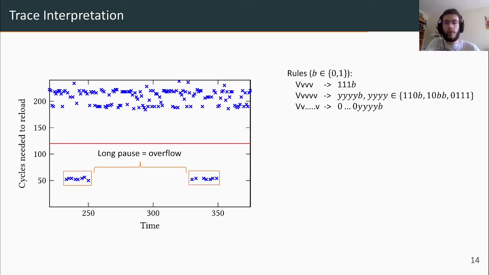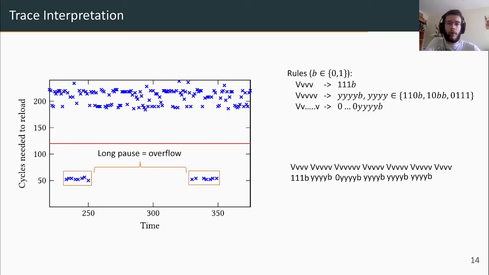Now, consider that the trace gives us the following execution flow, where each v is an iteration, and spaces denote overflows of the accumulator. By simply applying the rule to each group of bits independently, we can get a lot of information on this sequence. However, notice that we don't get as much information on the last group of bits since we don't know when the accumulator would have overflowed.